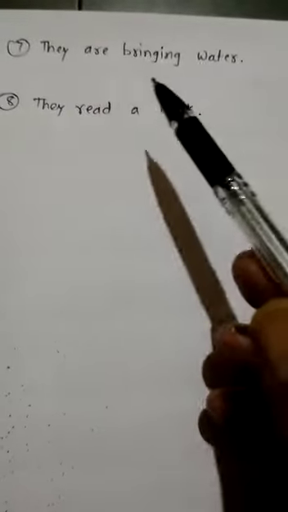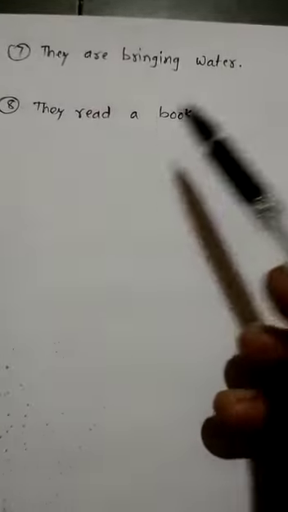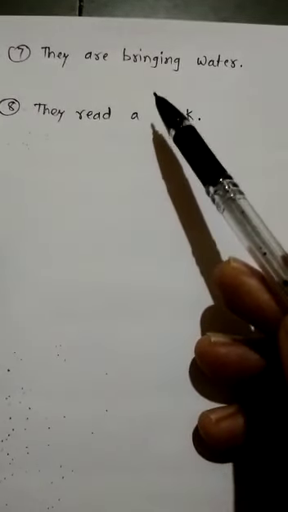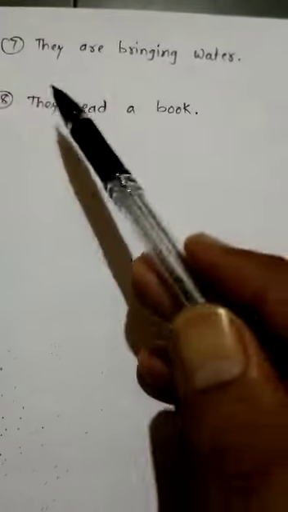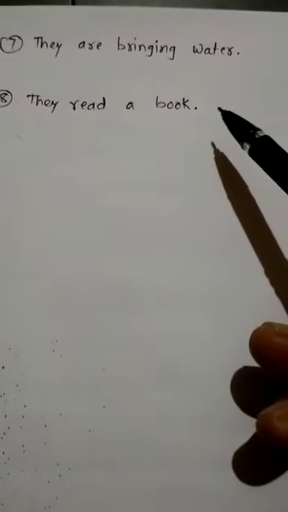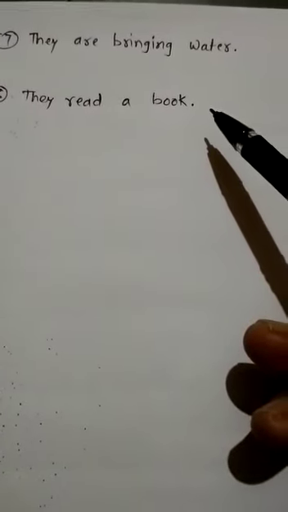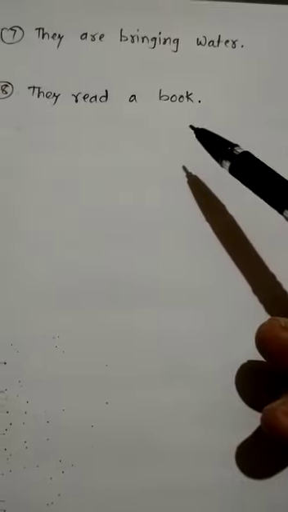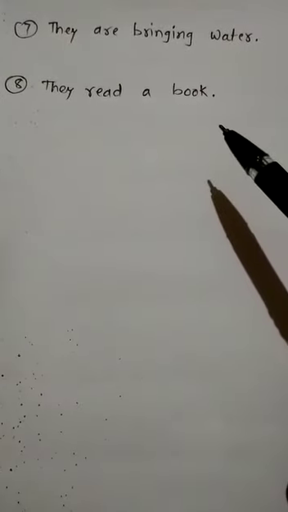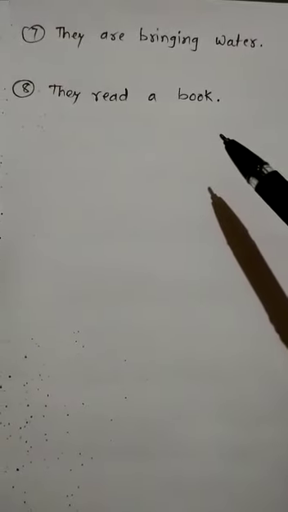Again two examples are there. See, they are bringing the water. They are bringing water. Now the answer will be there, or it means here the question is our answer. Are they bringing water? If they are, then you must say yes, they are. If they are not, you must say no, they are not, or they are not bringing water. Then come to the next. They read a book. They read a book. Identify the tense.